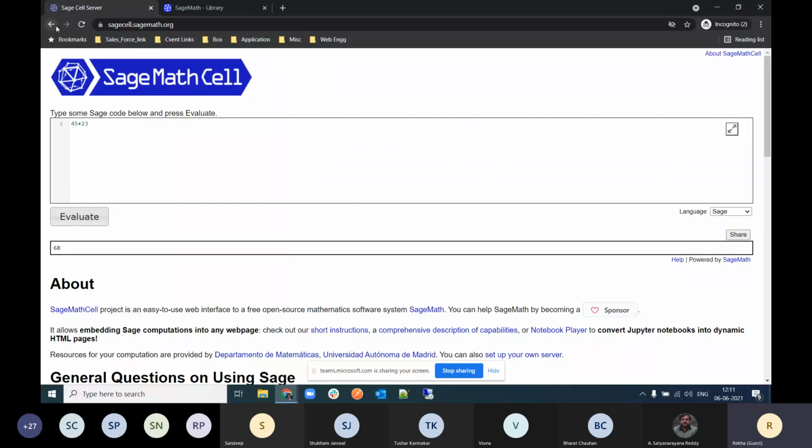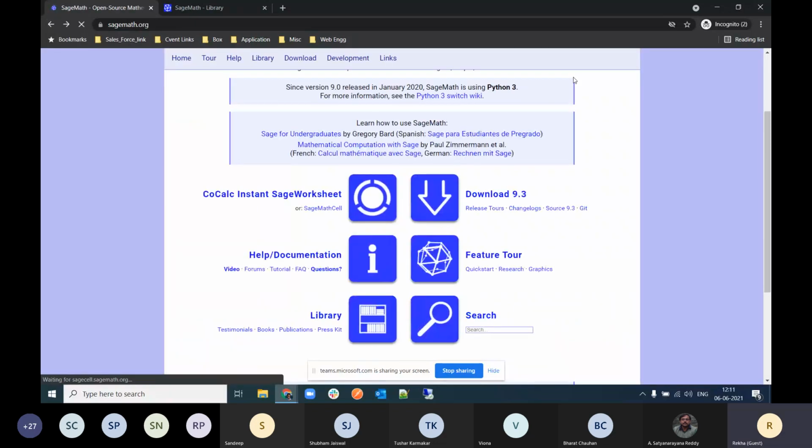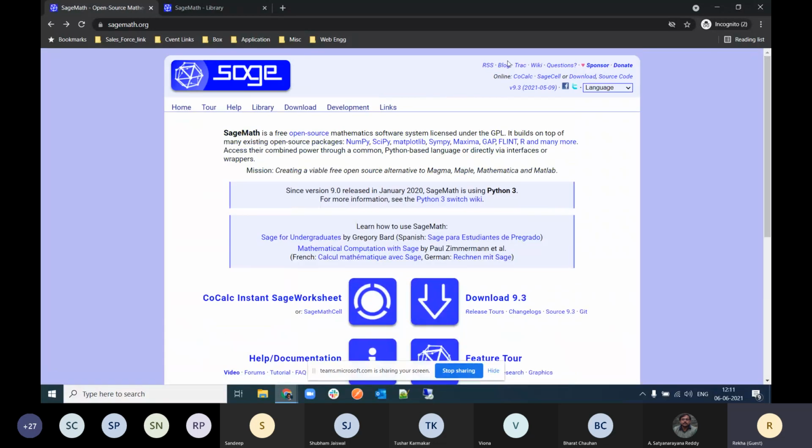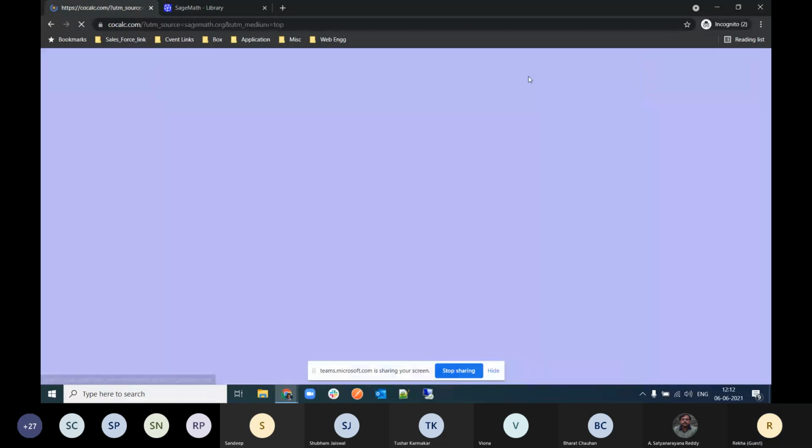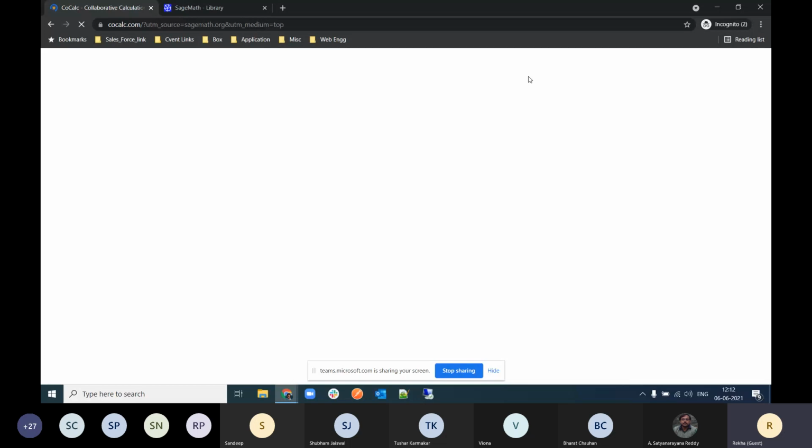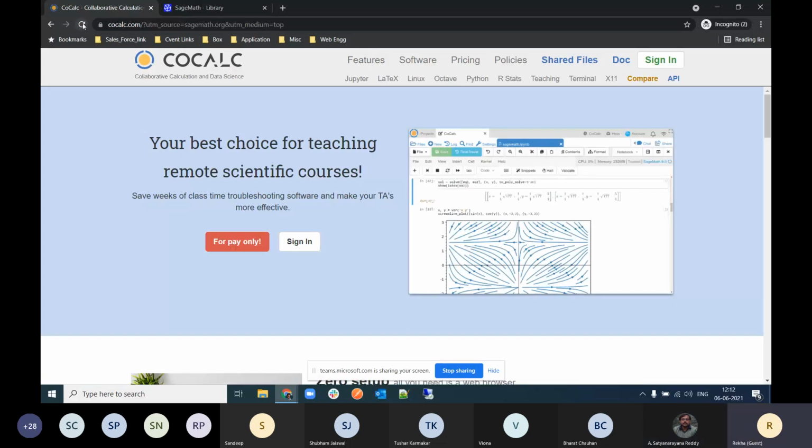But if you want to create some project, then it's better to go here to online CoCalc. So just click here. I think all of them have clicked. It is easy. Can you raise your hand again one more time? Have you clicked it? It's on the top right side. You will get the CoCalc button, and just press it.